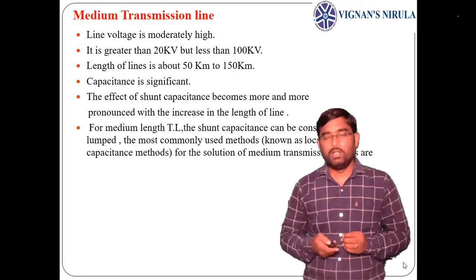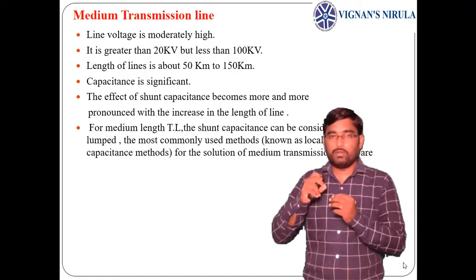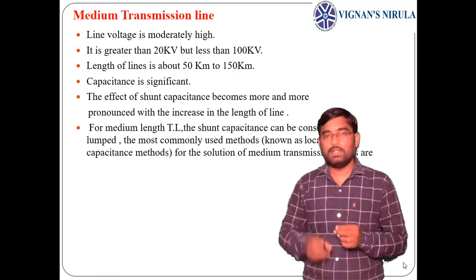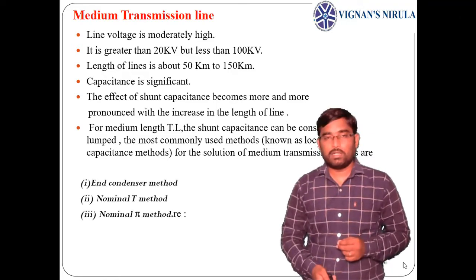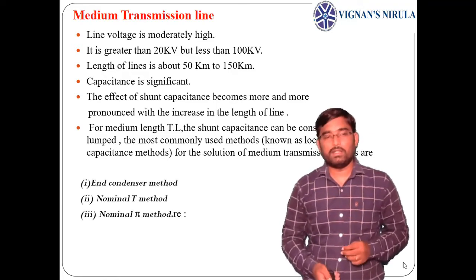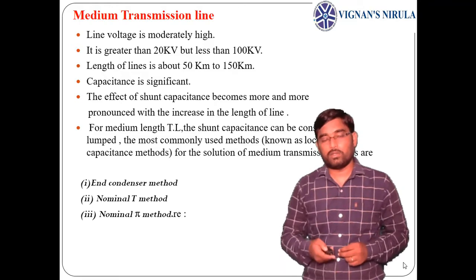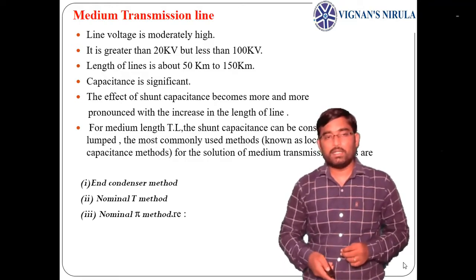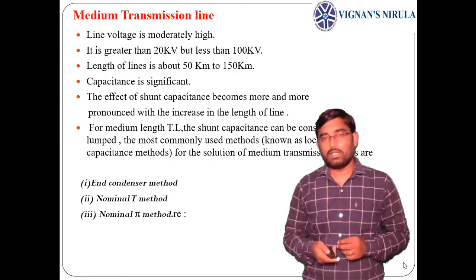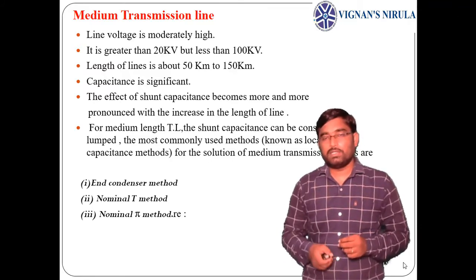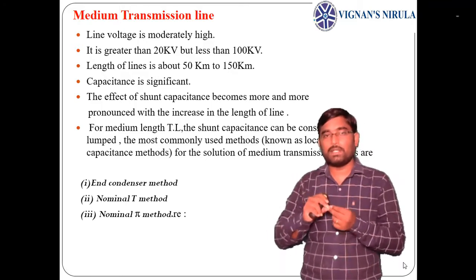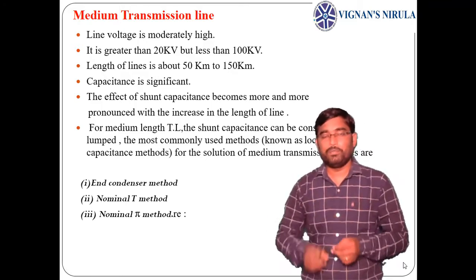Based on the location of taking this capacitance into account, these are characterized as three types: end condenser method, nominal T method, and nominal pi method. These three approaches for analysis of medium transmission lines differ only based on the localization of the capacitance.